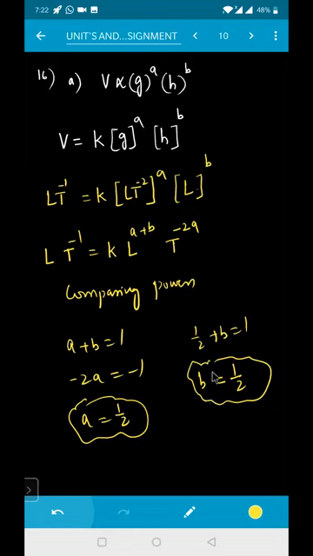That means velocity is directly proportional to what right now? V is equal to K, this one is nothing but G to the power of 1 by 2 and H to the power of 1 by 2.